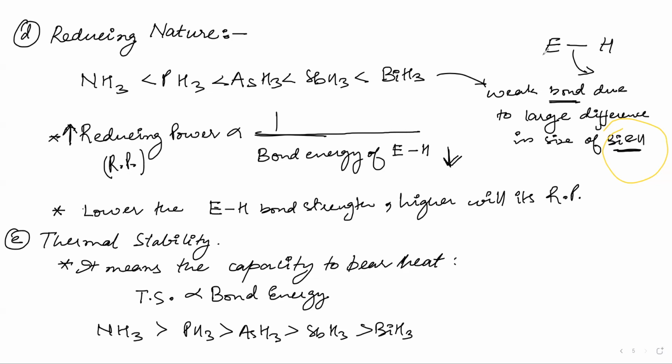So what is it? Size of Bi and H. Mariam is done.